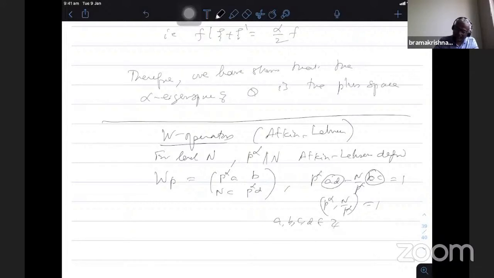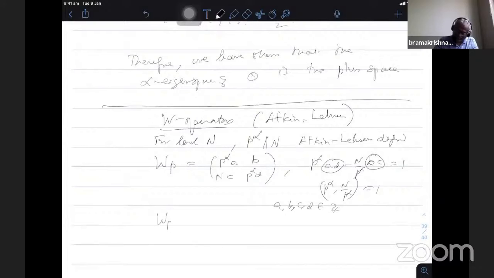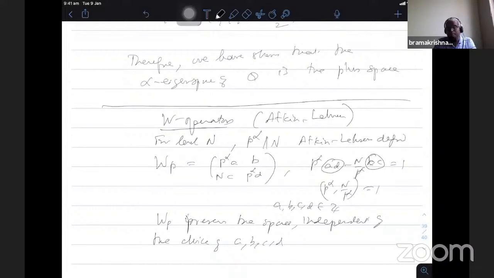And then the property is that Wp preserves the space, independent of the choice of a, b, c, d. It doesn't depend on that in the case of trivial character. Otherwise, I have to restrict something so that this property will be true.